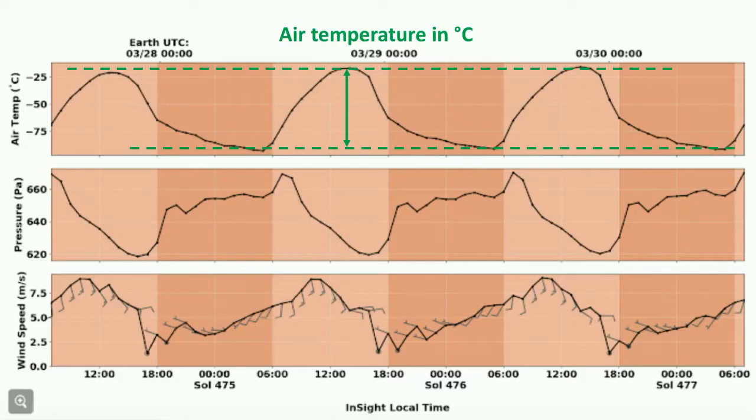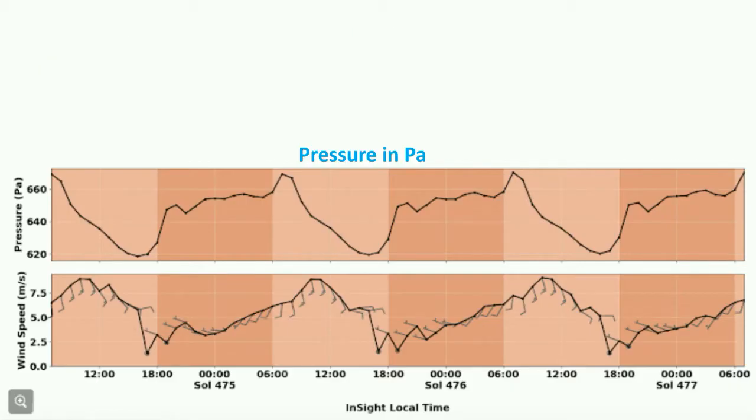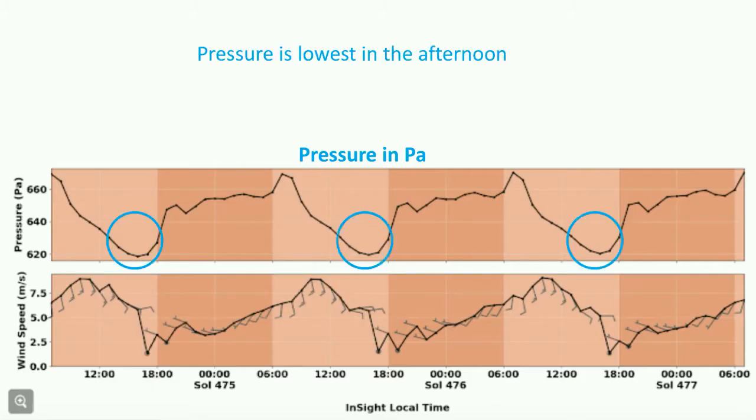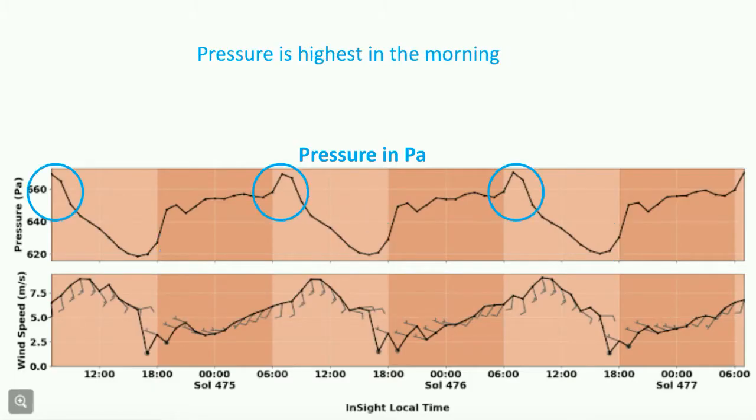Surface pressure is caused by the mass of air over us. So when the atmosphere warms over the daylit part of a planet and cools during the night, that causes the daytime region to expand, which pushes masses of air from one part of the planet to another and changes the surface pressure. So the big variations in temperature in Mars's atmosphere also lead to big changes in pressure. And you can see that the surface pressure measured by InSight is much lower in the afternoon than it is in the morning.